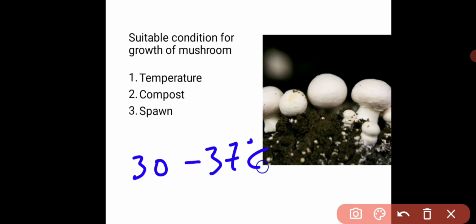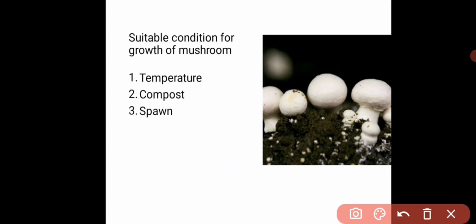This is the optimal temperature we should give for its growth. If the temperature falls below 15 degrees Celsius, or if the temperature increases above 45 degrees Celsius, then the growth of the mushroom will be affected. The temperature will be lethal for the mushroom.